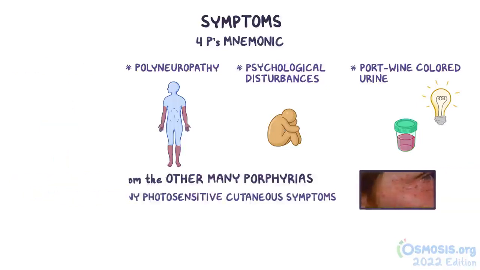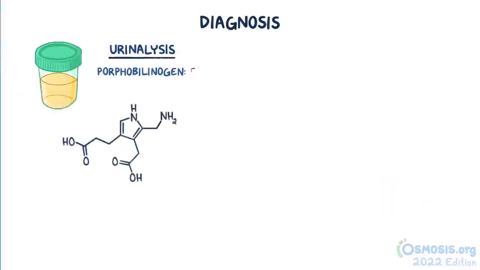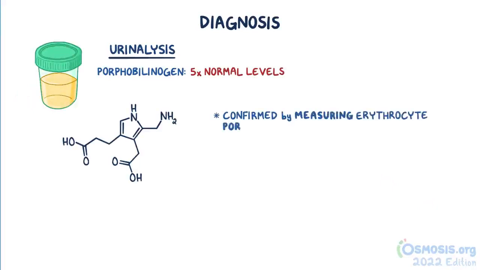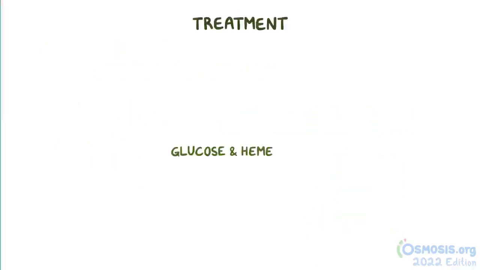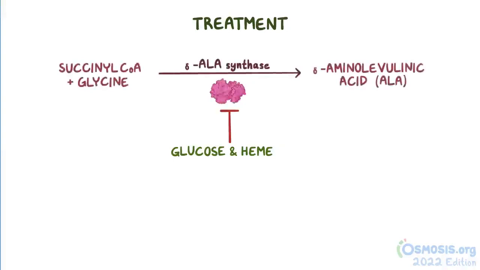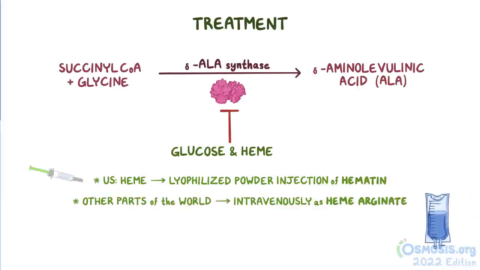to sunlight. To diagnose acute intermittent porphyria, a urinalysis is conducted which typically shows an elevation of porphobilinogen at least 5 times greater than normal levels. The diagnosis is confirmed by measuring erythrocyte porphobilinogen deaminase activity. Glucose and heme are the treatments for acute intermittent porphyria, as they inhibit aminolevulinic acid synthase, the first enzyme involved in heme synthesis. In the United States, heme is administered as a lyophilized powder injection of hematin, but in most other parts of the world, treatment is usually administered intravenously as heme arginate.